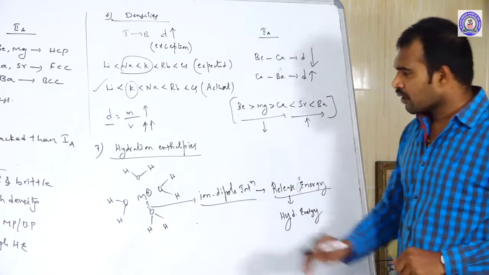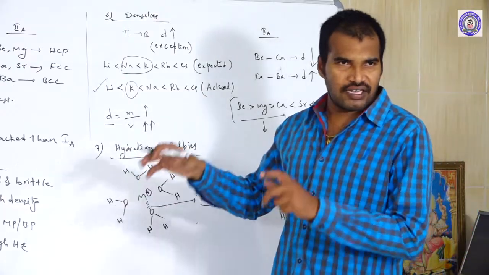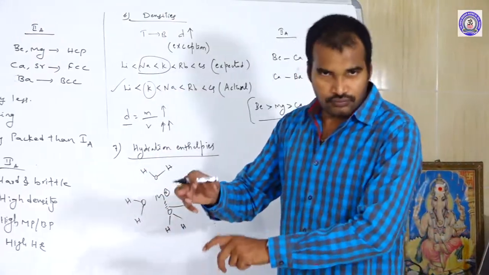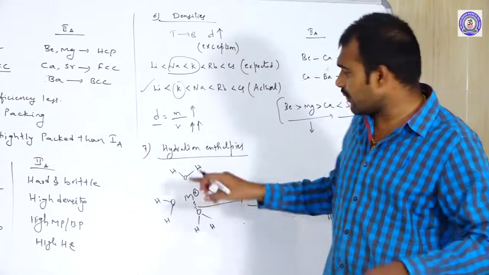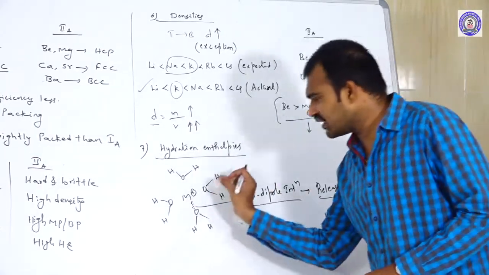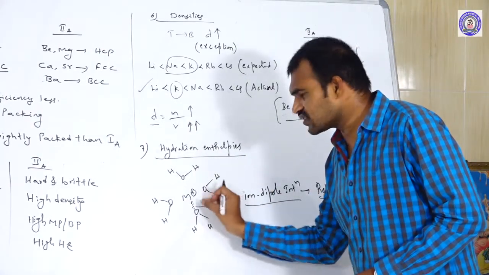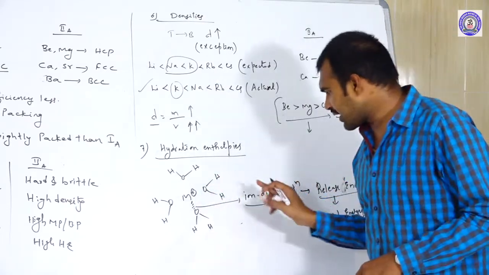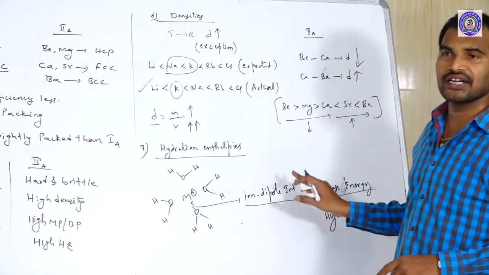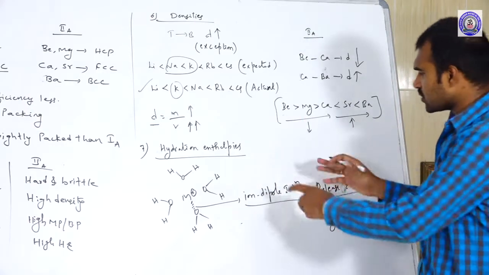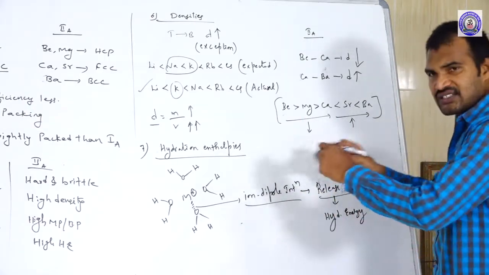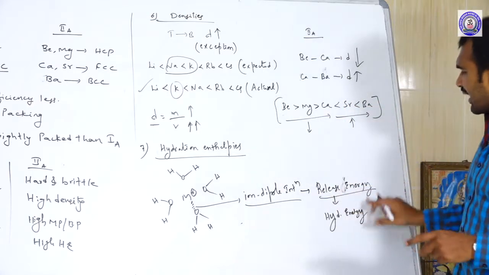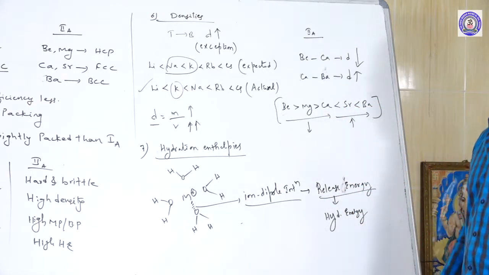So once again, whenever the solvent molecule surrounds the metal ion, weak attractive forces are generated between the ion and solvent molecules, and these interactions we call ion dipole interactions. Because of this ion dipole interaction, they release some amount of energy, and that energy released we call hydration energy.